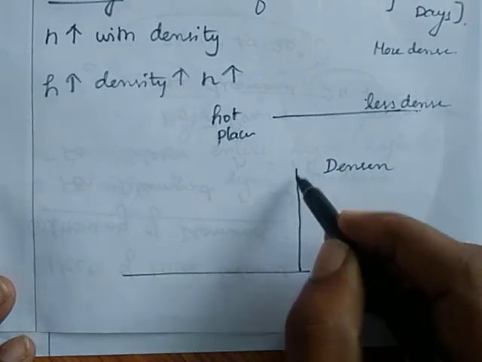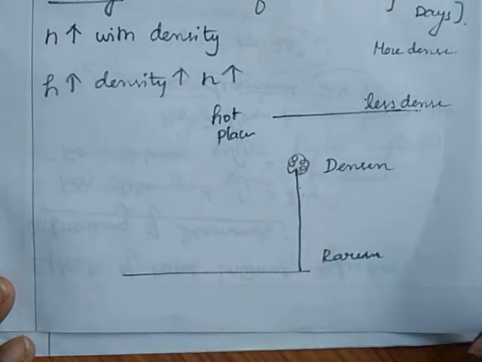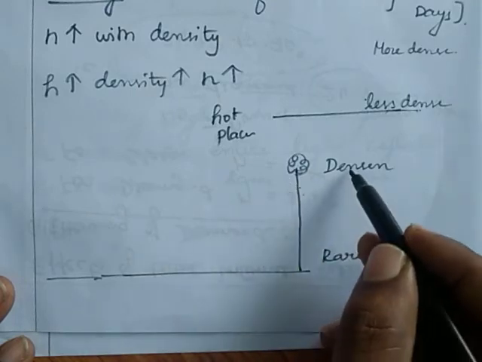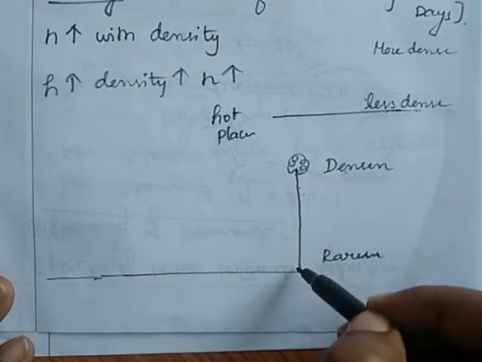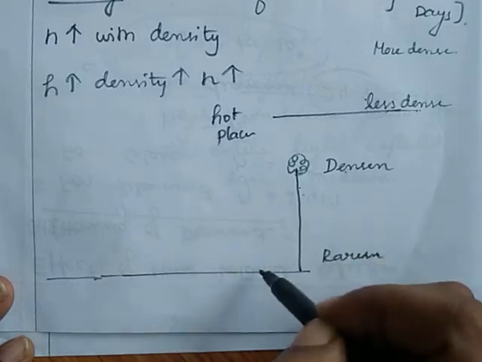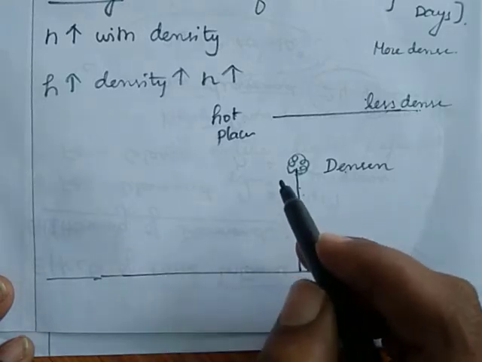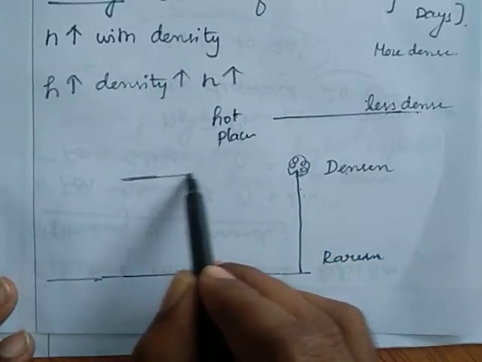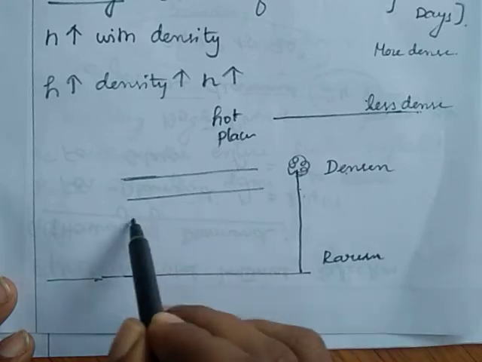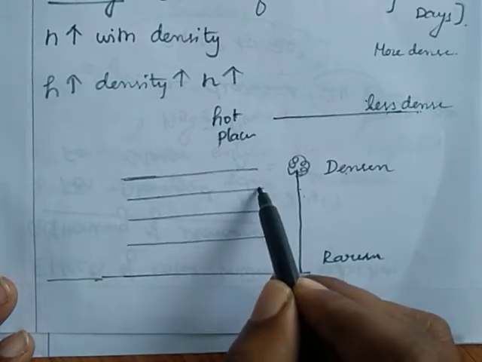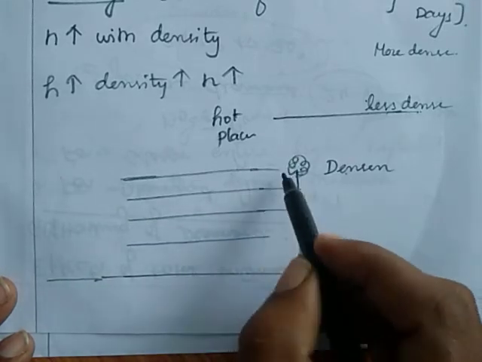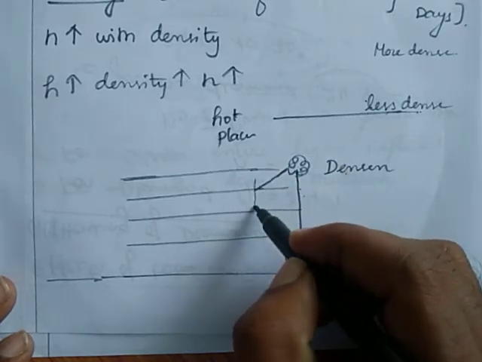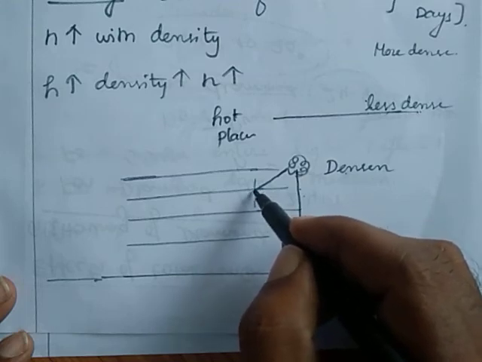Here there is a tall tree. The light from the tree is coming from denser to rarer medium. We know very well, when light travels from denser to rarer medium, it will bend its path away from the normal. So this is a layer, this also a layer, this also a layer. See, a ray of light is coming here. I drew a normal. At that point there will be a refraction.